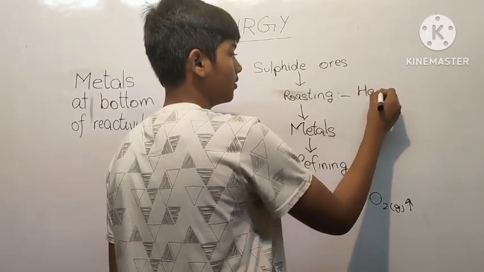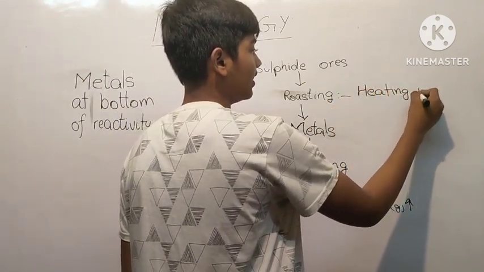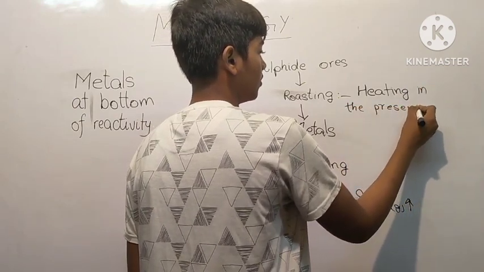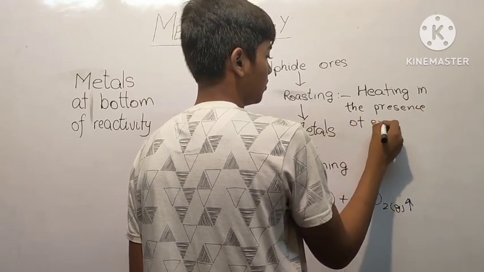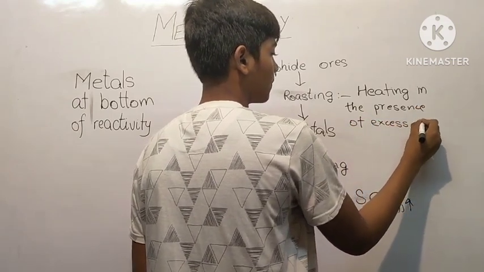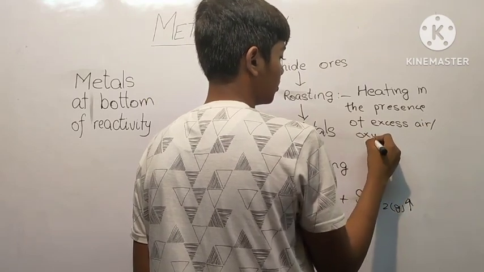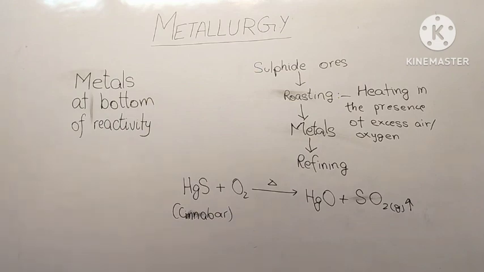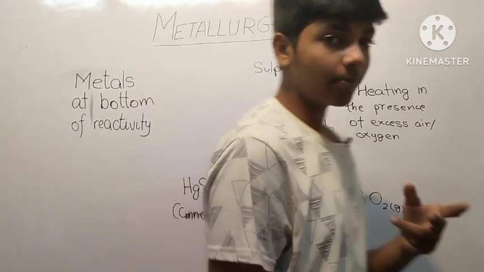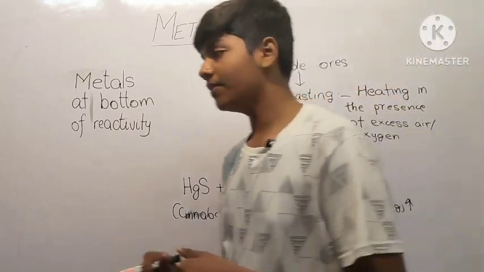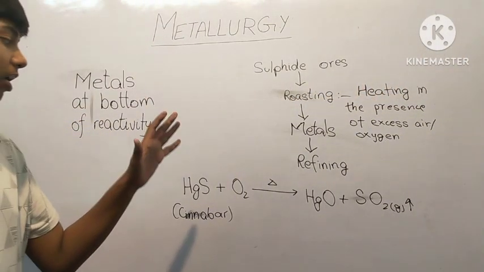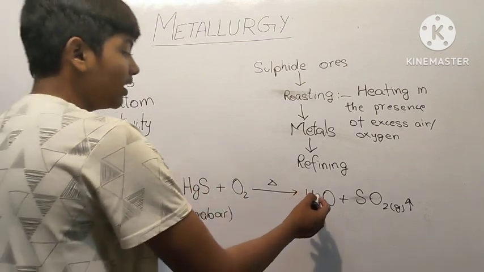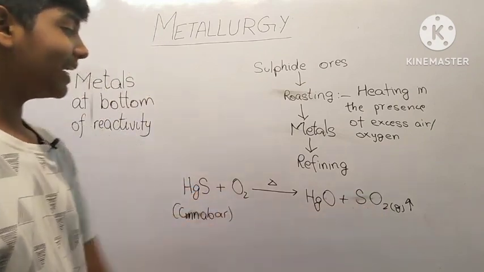Whenever we are heating in the presence of excess air or oxygen, we call it roasting. There is also another term known as calcination, which we will discuss in the next part. But for now, when we roast HgS, meaning heating in the presence of oxygen, we get HgO and SO2, mercuric oxide and sulfur dioxide.